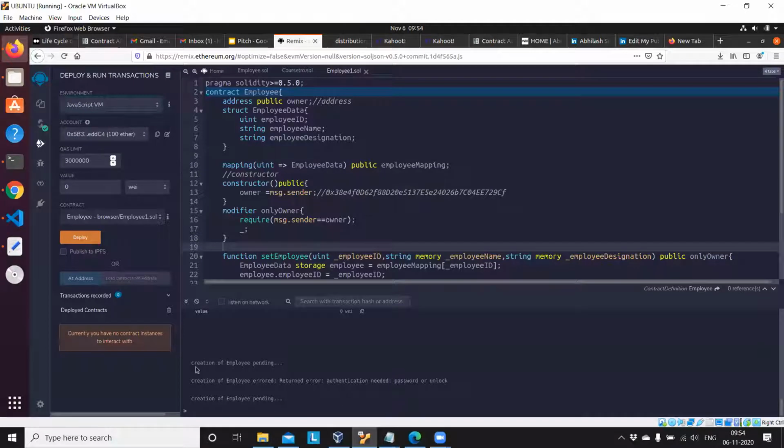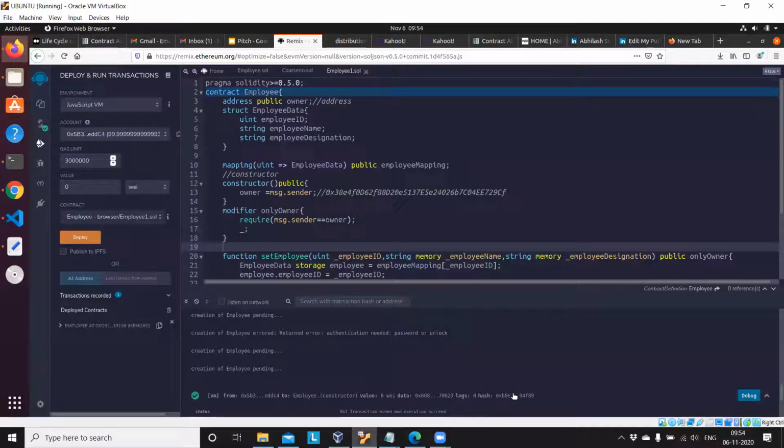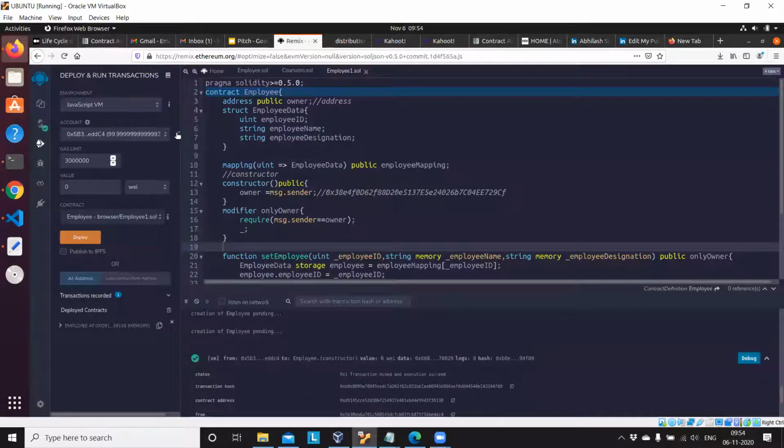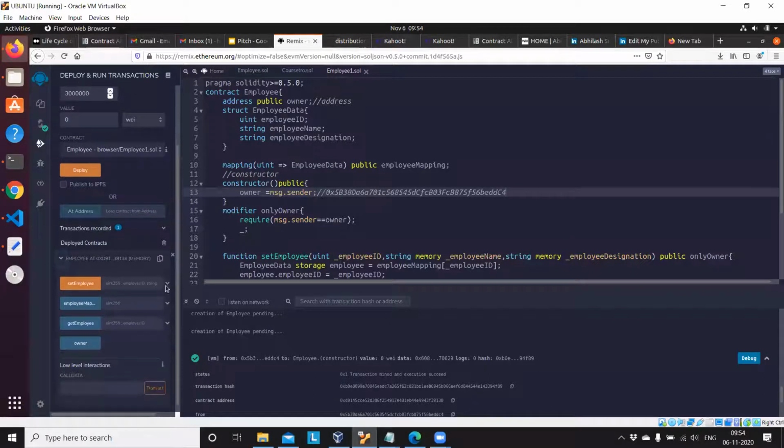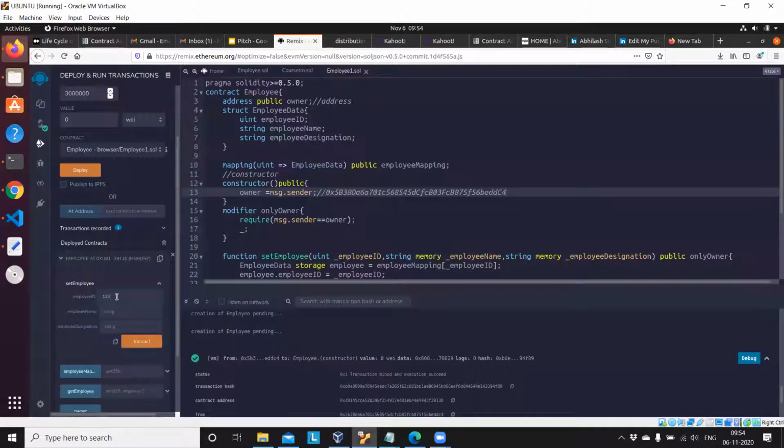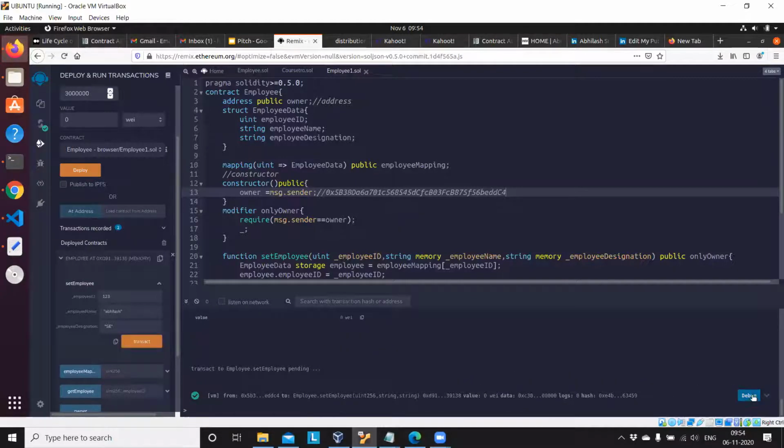VM is here. I just deploy the contract with this address, not this one, this address. So I try to access the first function, set employee, with that initial address, 123, their name and designation system engineer, and transact. This is working, right, with this address.